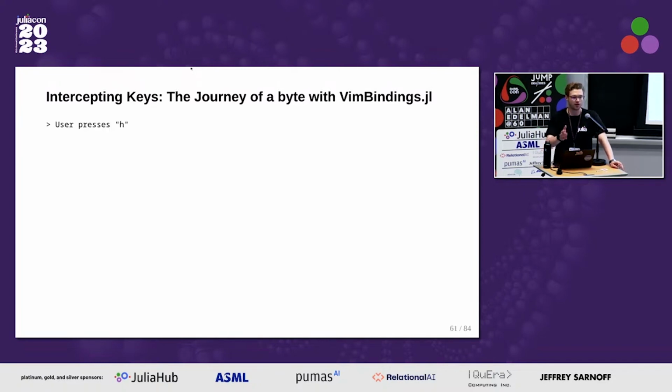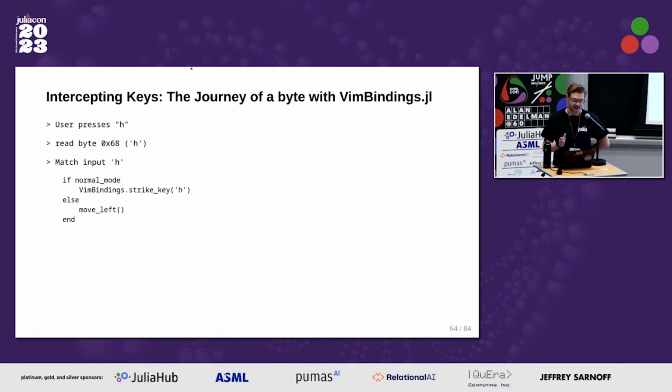So now with the modifications of VimBindings, this is what a byte looks like. The user presses H, we read that in as normal, and we match our input to see if we have a binding for H. Instead of just sending that directly to the default binding, if Vim is in normal mode, as the VimBindings package describes, then we send that to Vim.